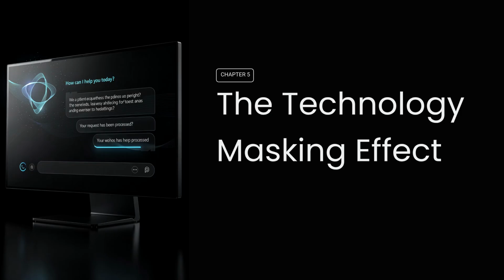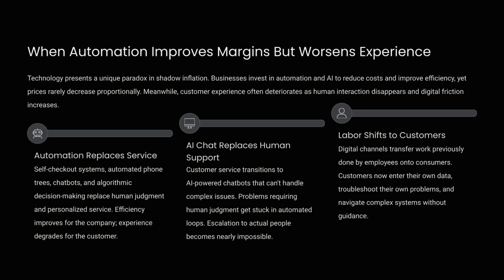Chapter 5. The Technology Masking Effect. This effect is driven by automation. When automation improves margins but worsens experience, shadow inflation occurs. Self-checkout, automated phone trees and chatbots replace human service.